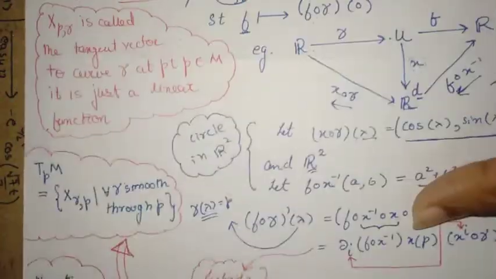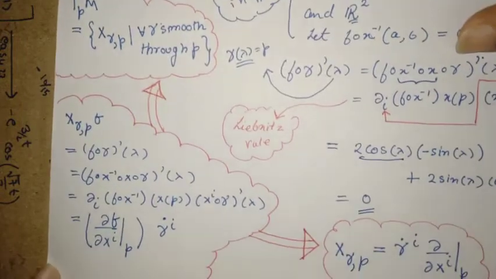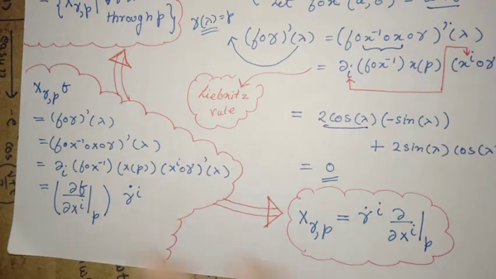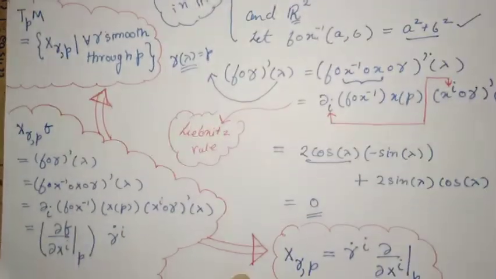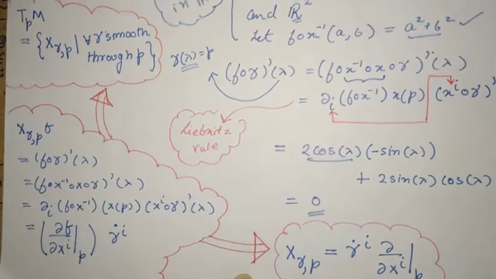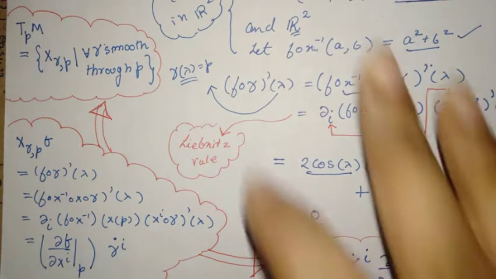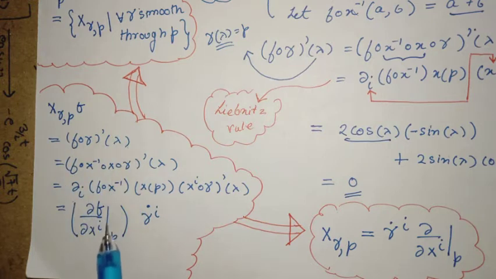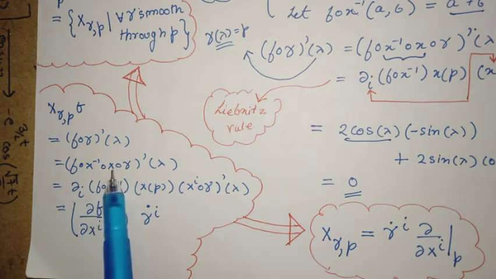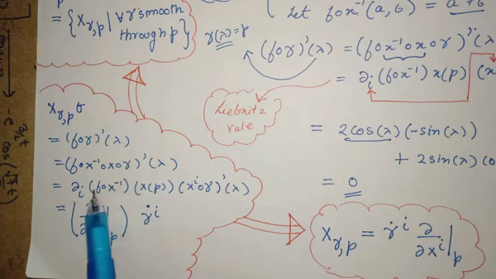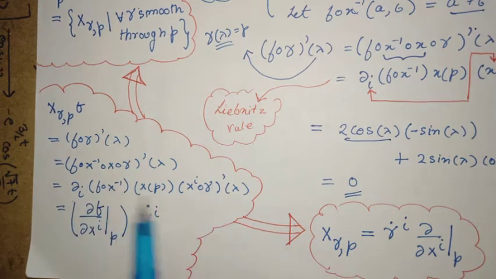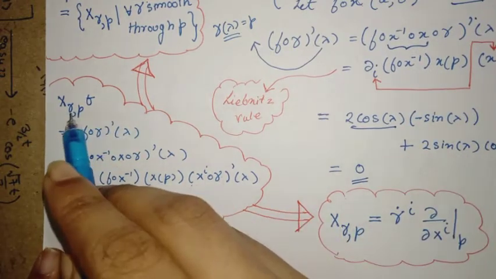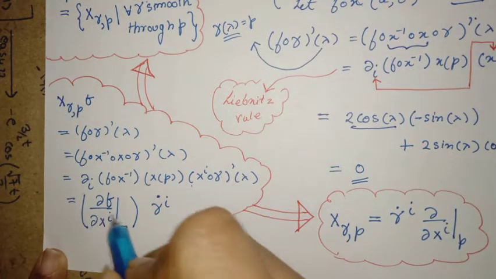This is a short calculation. I don't want to go into detail, because the structure that we are laying down right now is very important. So we have prepared a set of linear maps, and these linear maps are what we call directional derivatives. Now we have defined the linear map to be this way. You can just put an identity here, and then you can again use the Leibniz rule, and then you have to define certain notions. So then you just define that X_p f acting on this thing is just this part.